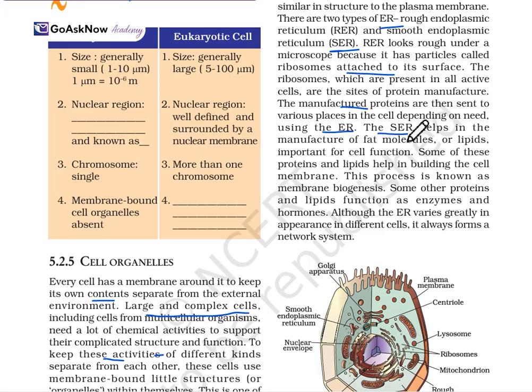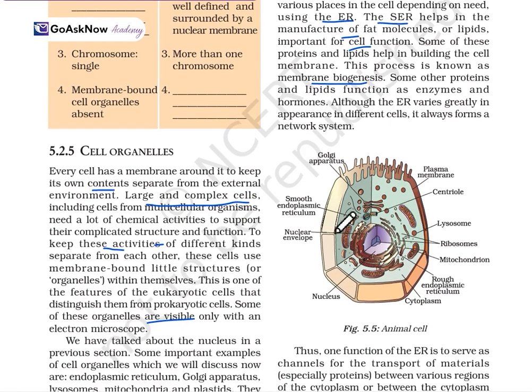This is done using the ER. The SER helps in the manufacture of fat molecules, or lipids, which are important for cell function. Some of these proteins and lipids help in building the cell membrane. This process is known as membrane biogenesis. Some other proteins and lipids function as enzymes and hormones. Although the ER varies greatly in appearance, it forms a network system.